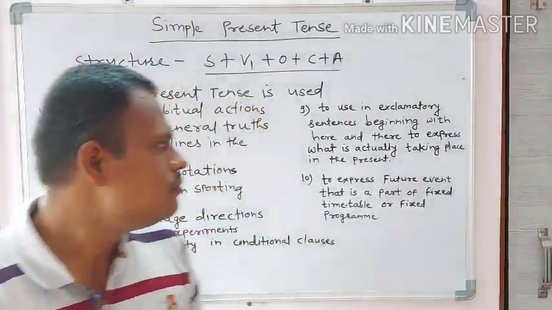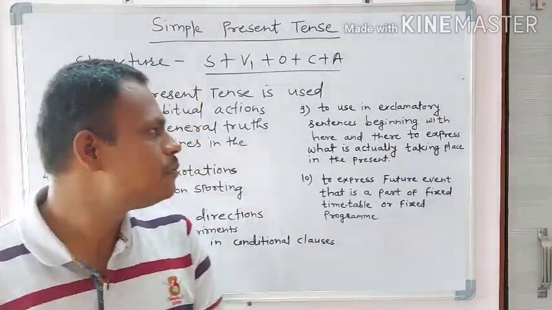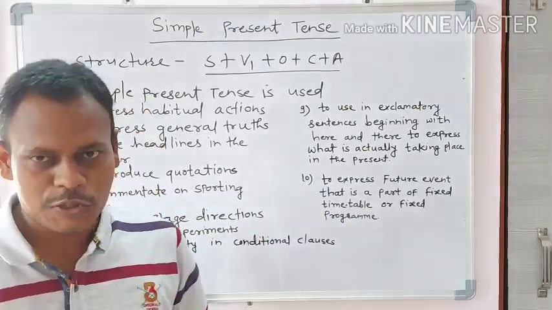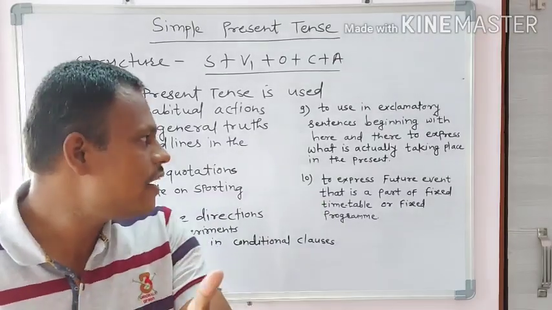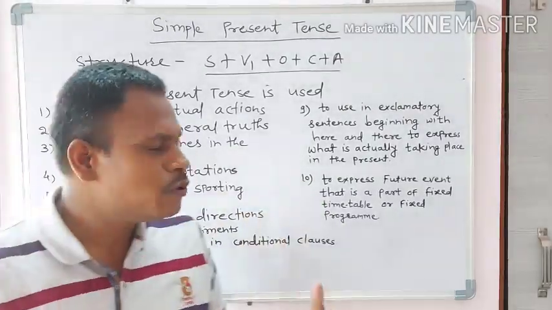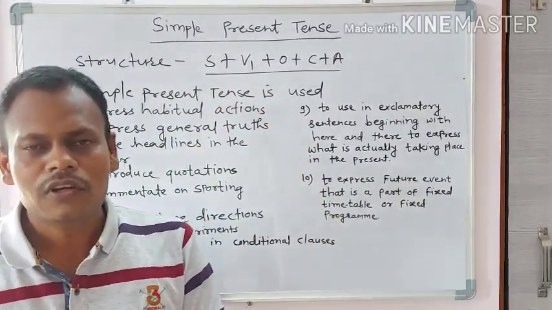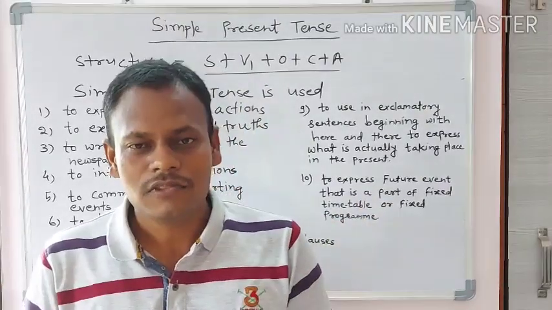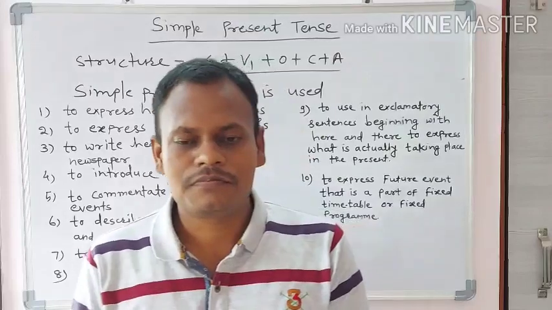Another use of simple present tense, you will find that this tense is used in exclamatory sentences beginning with here and there to express what is actually taking place in the present. Look at some examples. Here comes the bus. Oh, there she goes.